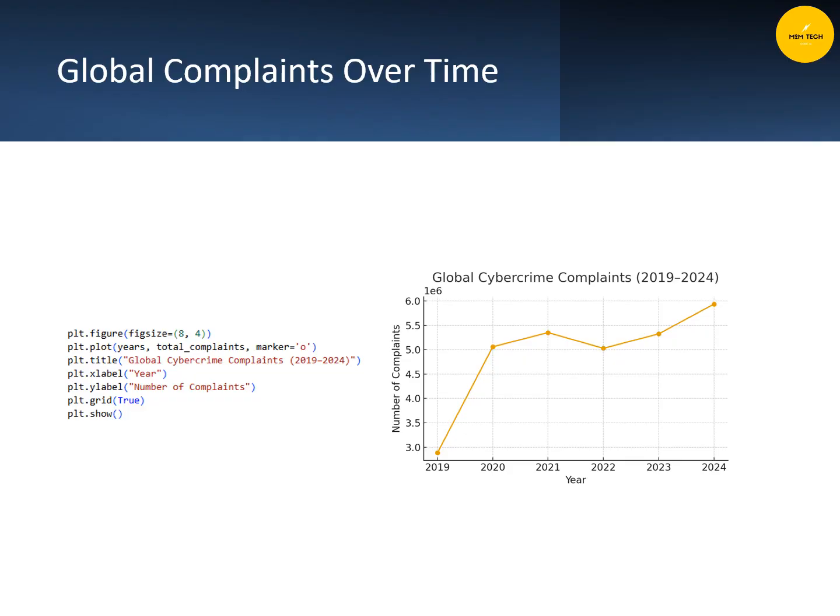Now, on your screen, you can see the code I have used, and on the right side, you see the chart. In the chart, you see there's a big uptick of complaints from 2019 to 2020. But from 2020 to 2024, there's only half the amount of uptick in complaints. Why this is important is because even though complaints are fewer, the financial losses are more. And we'll see this in the next chart.